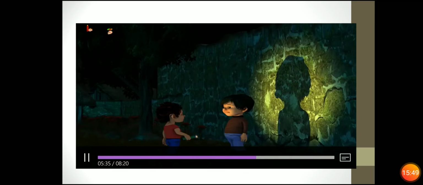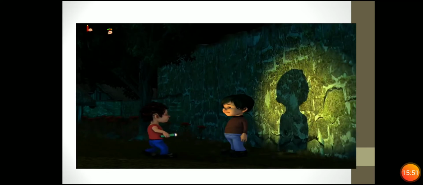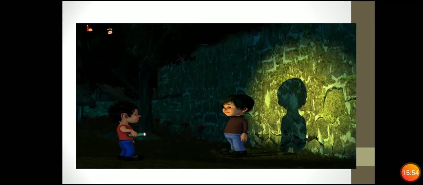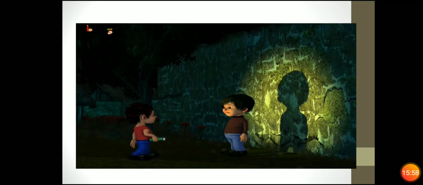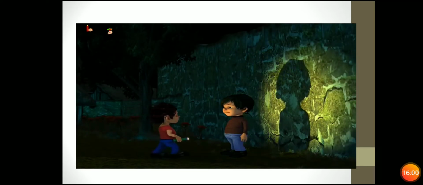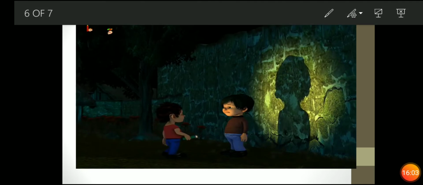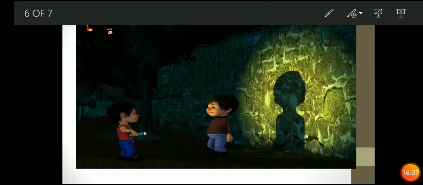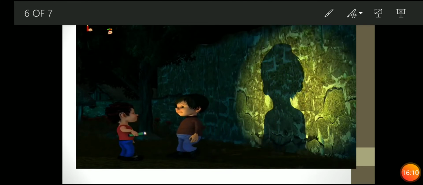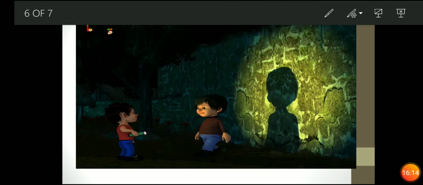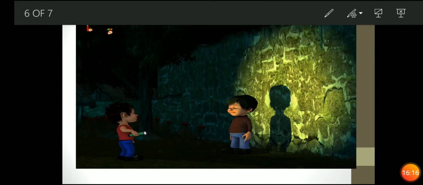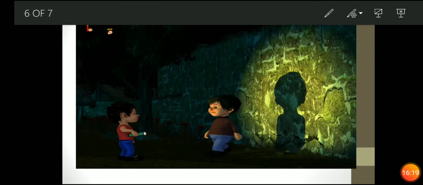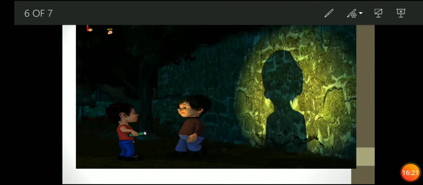Depending on the distance between the object and the source of light, if you change the distance, the size of the shadow changes. You can also change the distance between the object and the screen to change the size of the shadow. You can see, the shadow is small when the opaque object is close to the screen and large when the opaque object is close to the source of the light.